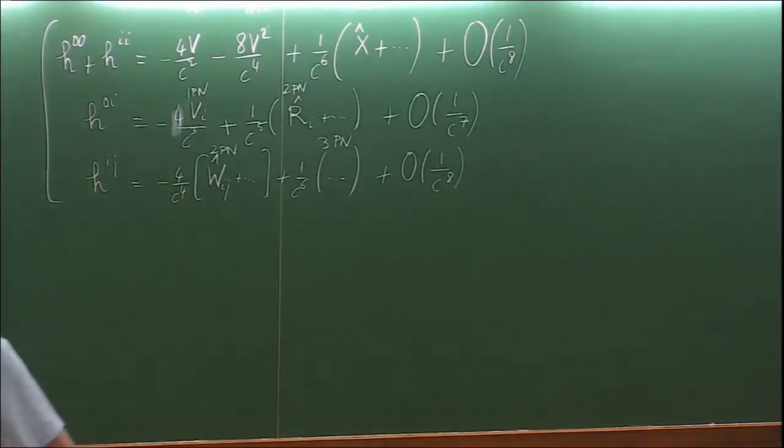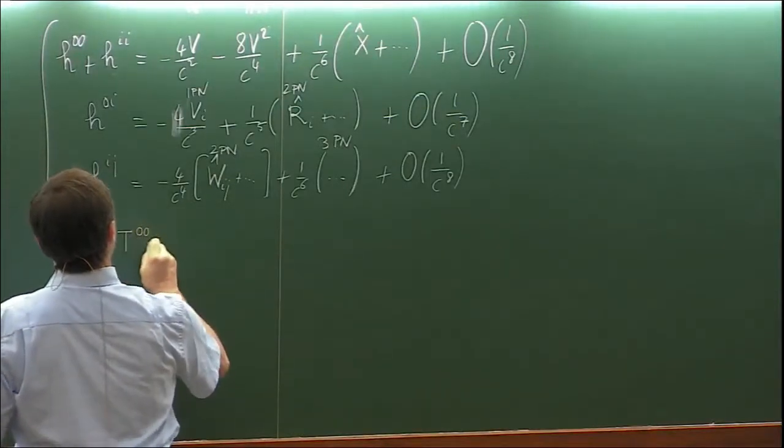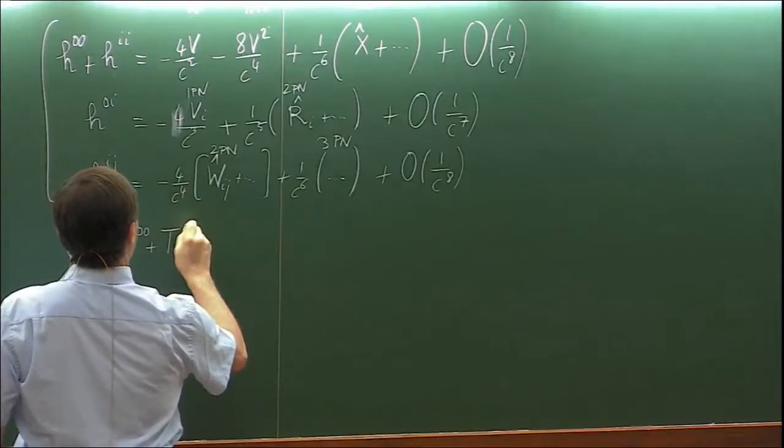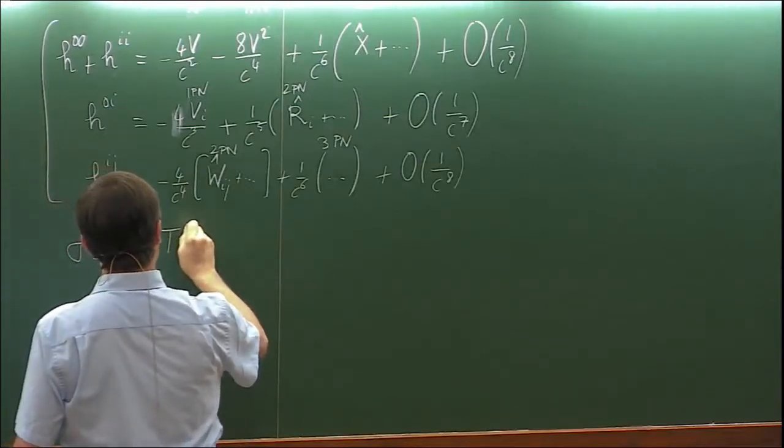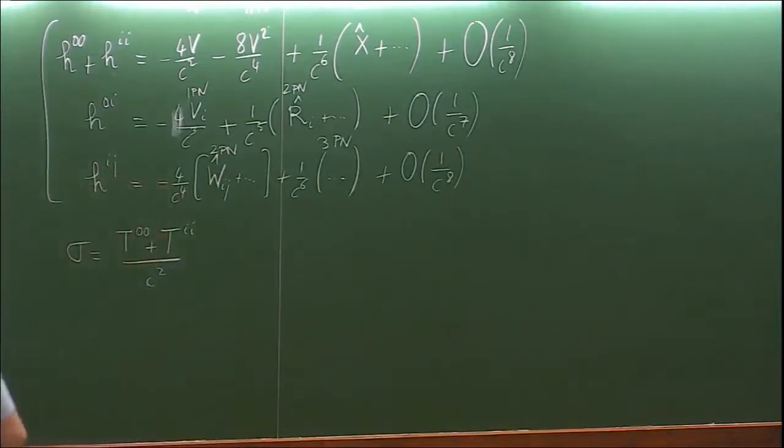So you remember yesterday we had defined the matter source to be a density, just a density in the source that was defined directly with respect to the stress-energy tensor of your matter system.